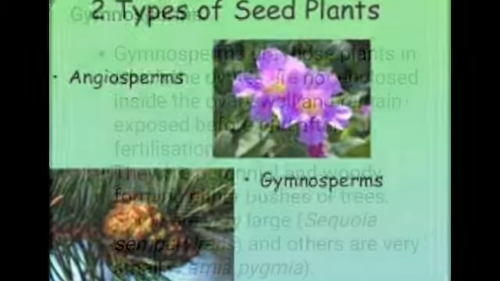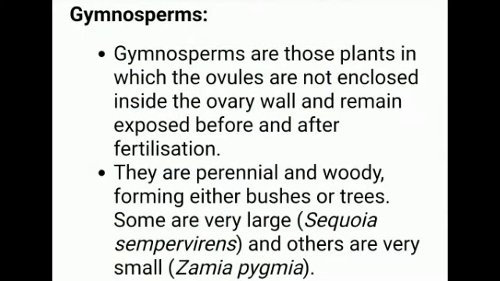What are gymnosperms? See, the term gymnosperm is used when seeds are naked. It means that the ovules present in gymnosperms are not covered, they are naked, and herbs are almost absent in this category. And pollination is anemophilous. Anemophilous means pollination takes place with the help of wind.